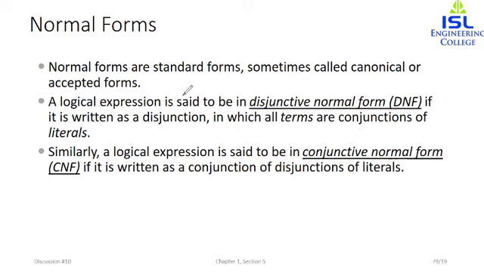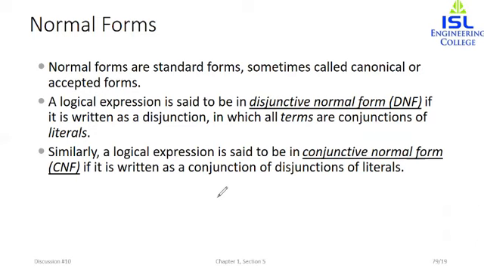So a logical expression is said to be in disjunctive normal form when it is written as a disjunction in which all terms are conjunctions of literals. We will get to study this in detail, but for now, disjunctive normal form is if it is written as a disjunction, and in the same way conjunctive normal form is if it is written as a conjunction. Both of them are written in short forms as DNF and CNF.